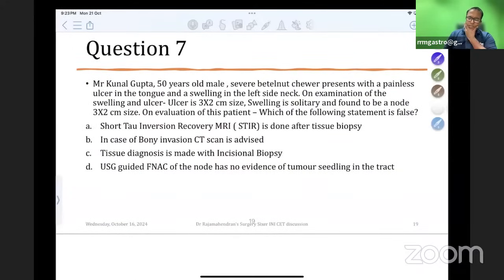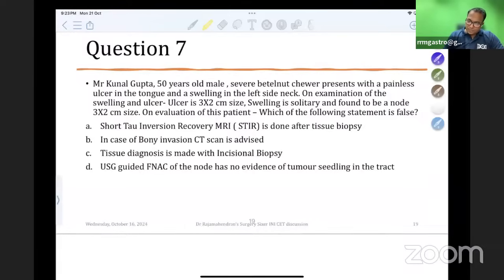Mr. Kunal Gupta, 50 years old male, severe betel nut chewer, presents with a painless ulcer. So it's a question on oral cancer, swelling in the left side of the neck. On examination, there is an ulcer of 3 into 2 centimeter. Swelling is solitary and found to be a node 3 into 2 centimeter in size. On evaluation of this patient, which of the following statements is false? So there is a node, and an ulcer in the mouth.